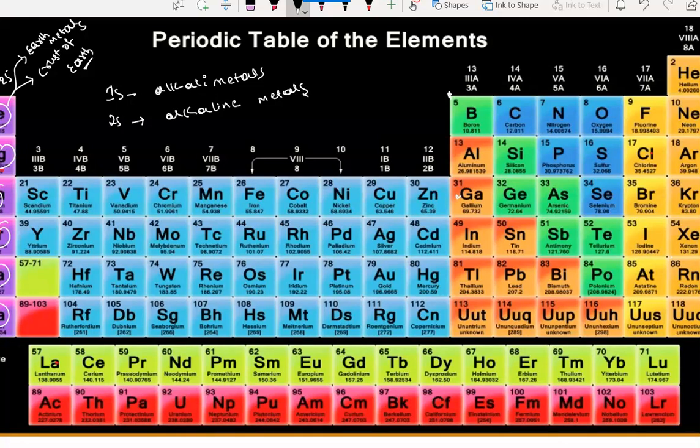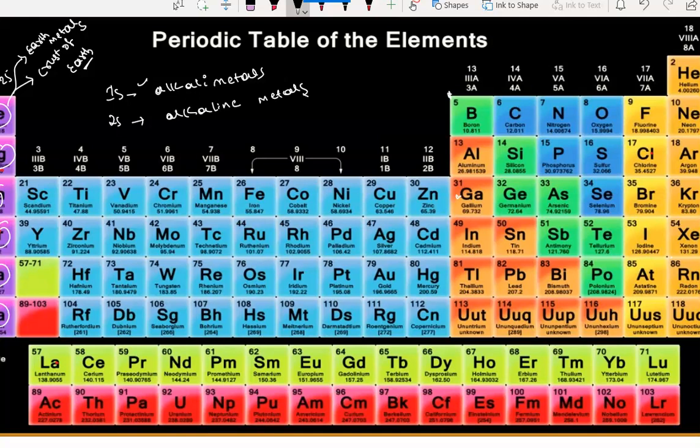Why are the 1s group elements called alkali metals?